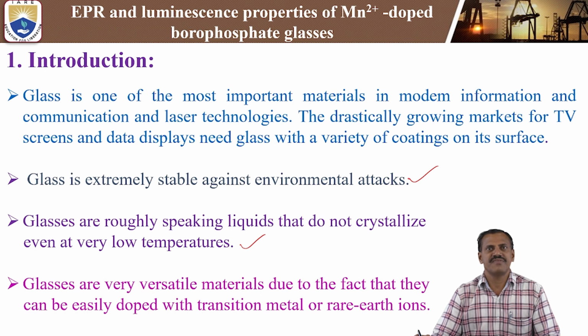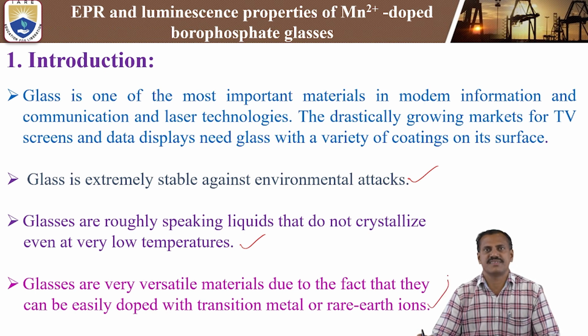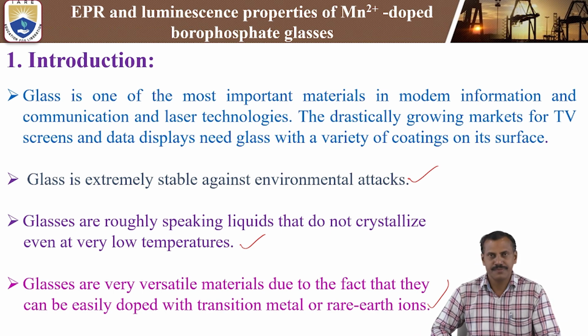Glasses are very versatile materials because they can be easily doped with transition metal ions as well as rare earth ions or lanthanide ions. In our study we are going to dope with transition metal ions. In the last session we discussed chromium 3+ ion doped borate glasses. Today's topic is the same kind of transition metal ions, manganese Mn2+ ions doped in borophosphate glasses, which we are going to discuss in the present study.